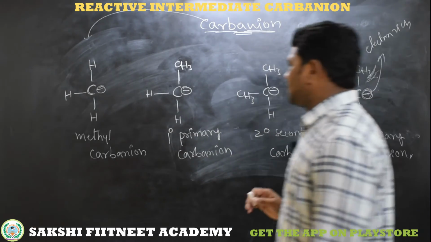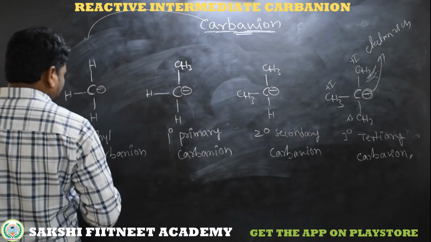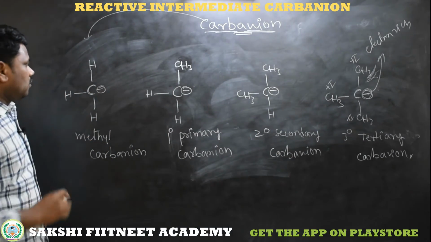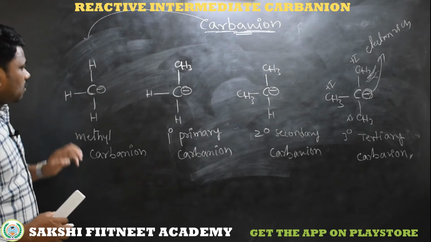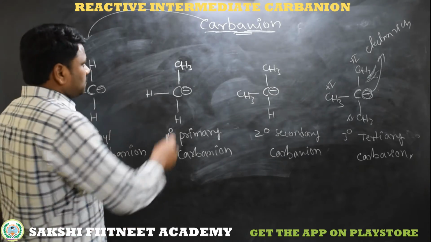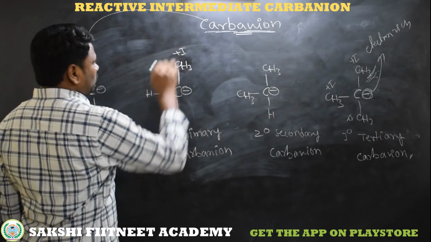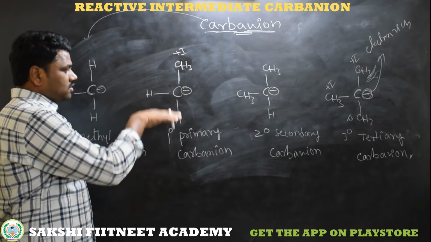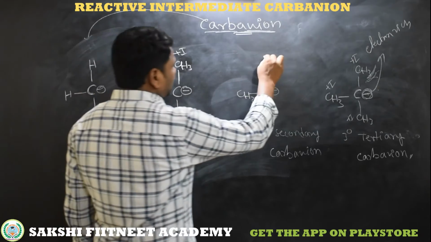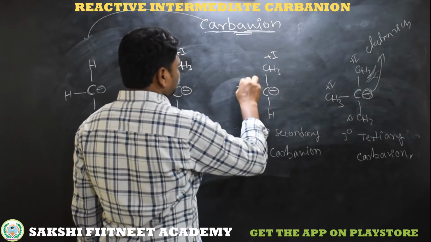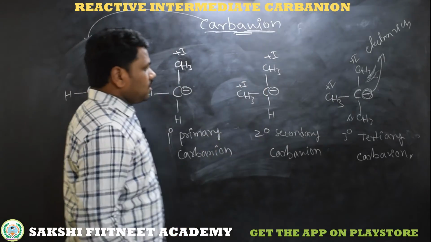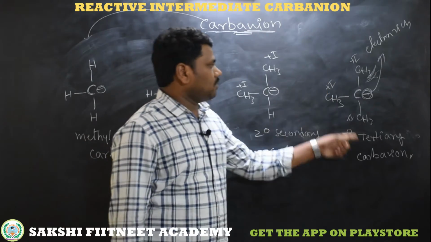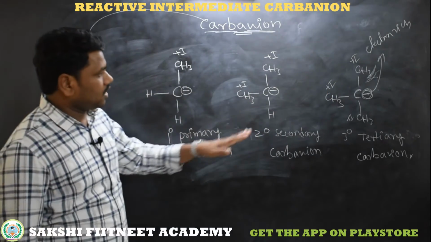So according to this, this methyl carbanion doesn't have any donating groups, simply hydrogens are bonded. Now the primary carbanion has one plus I group, so somewhat repulsions exist and the stability decreases. Here we have 2 plus I groups, so the stability decreases more, and here we have 3 plus I groups, so the stability decreases very highly.